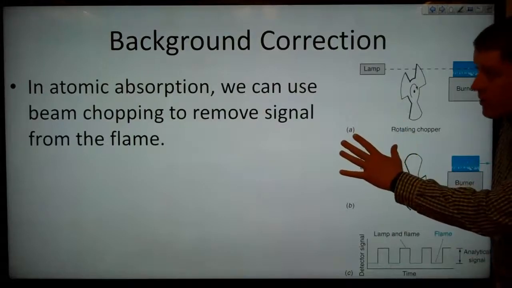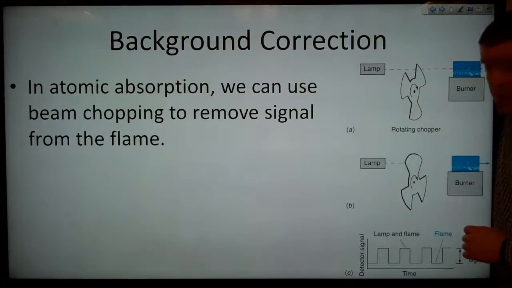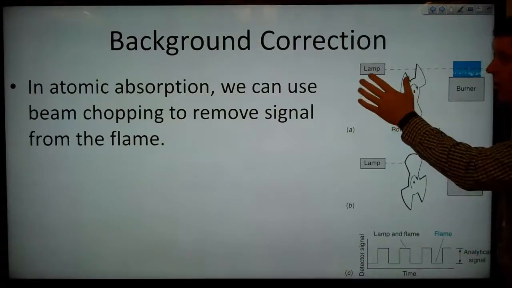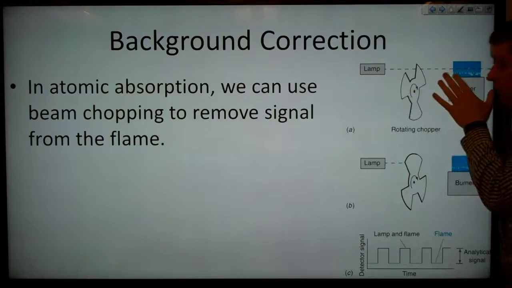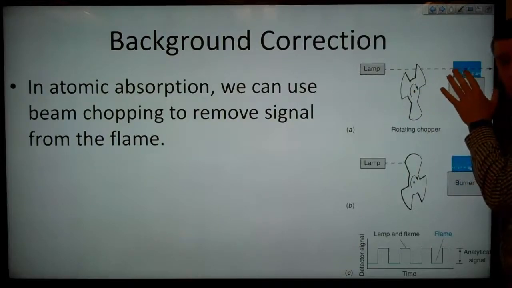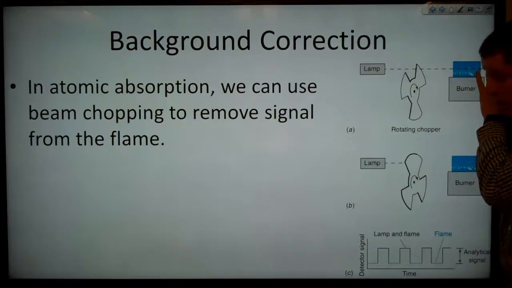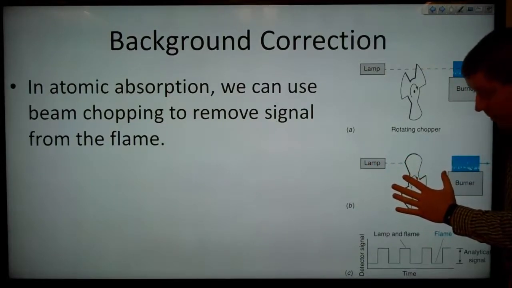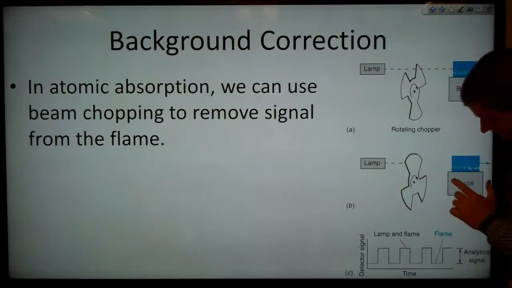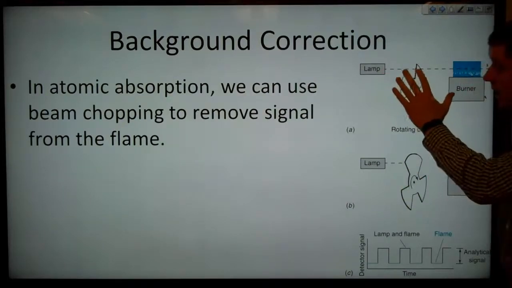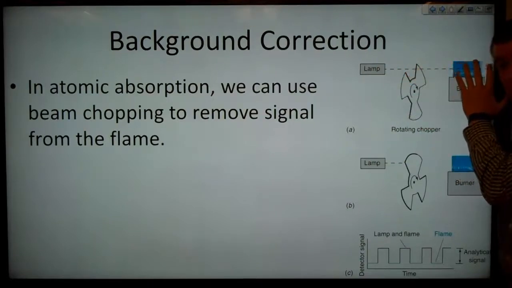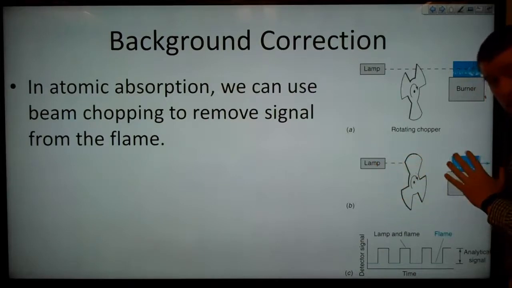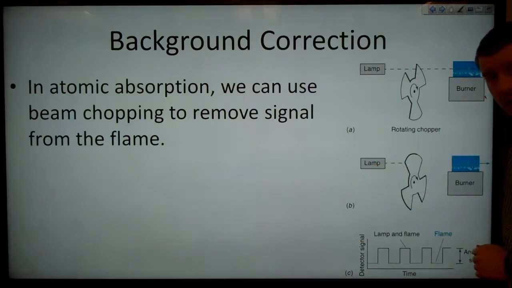In atomic absorption, we can use beam chopping to remove the signal from our flame. As our beam chopper is rotating here, we have times that alternate where our lamp light is penetrating through the chopper to go past the flame and then onto our detector, alternating with times when the lamp light is being blocked by the chopper. This means that now our detector is seeing, in this case, light from the lamp plus the light from the flame. And in this case, the detector is seeing only the light from the flame because the light from the lamp is being blocked.